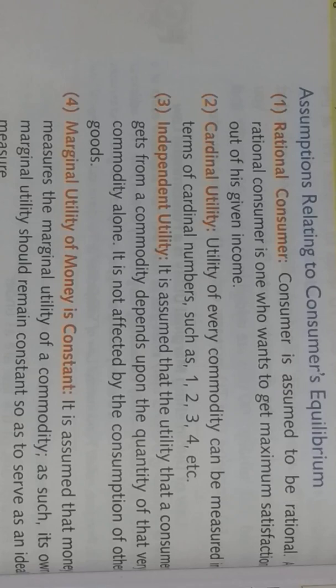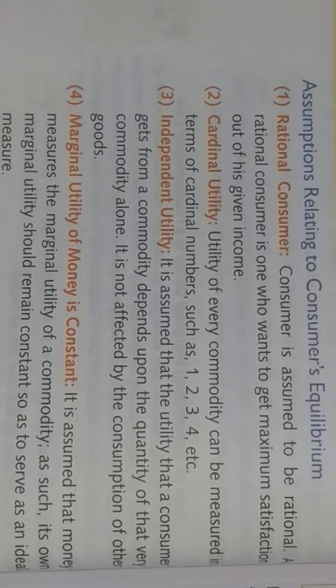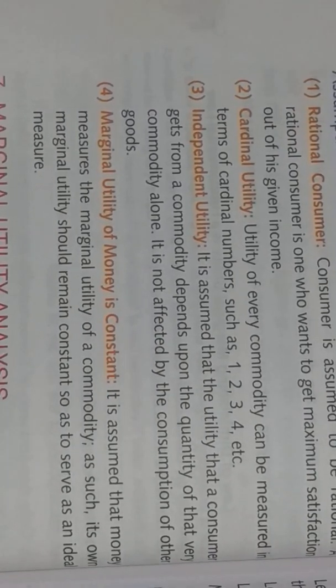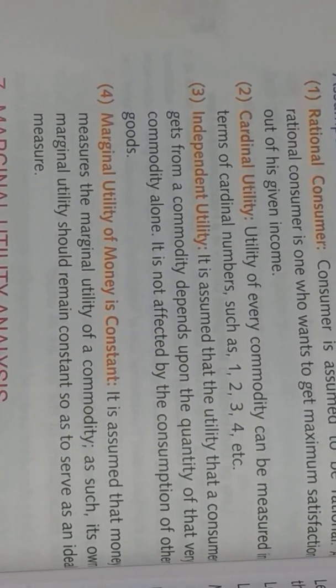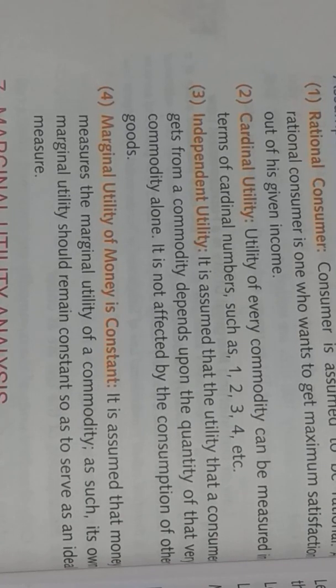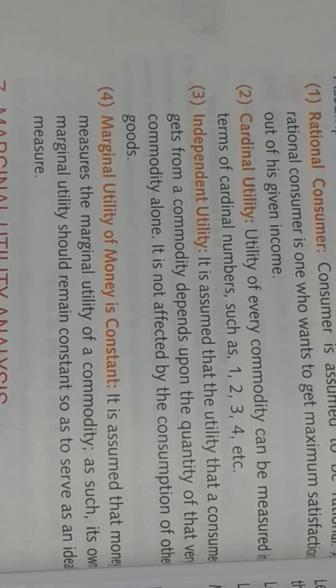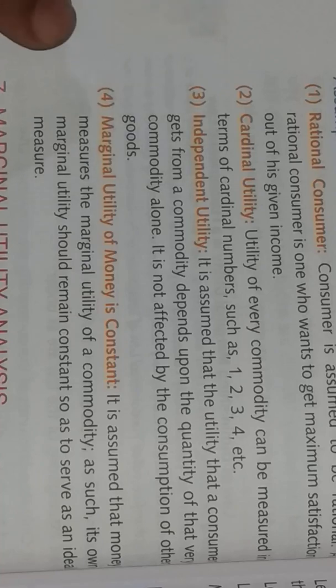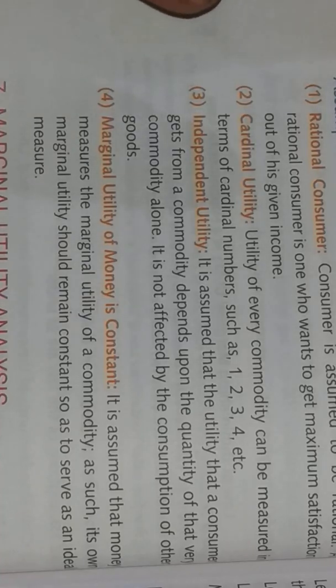It means there should not be any other commodity which affects the consumption of the commodity we are using. And then the marginal utility of money is constant. It means the value of money should remain the same. If the value of money goes down, then the demand of the person would change. So if these things remain constant, then only the person can get equilibrium. Otherwise the consumer will not get equilibrium.